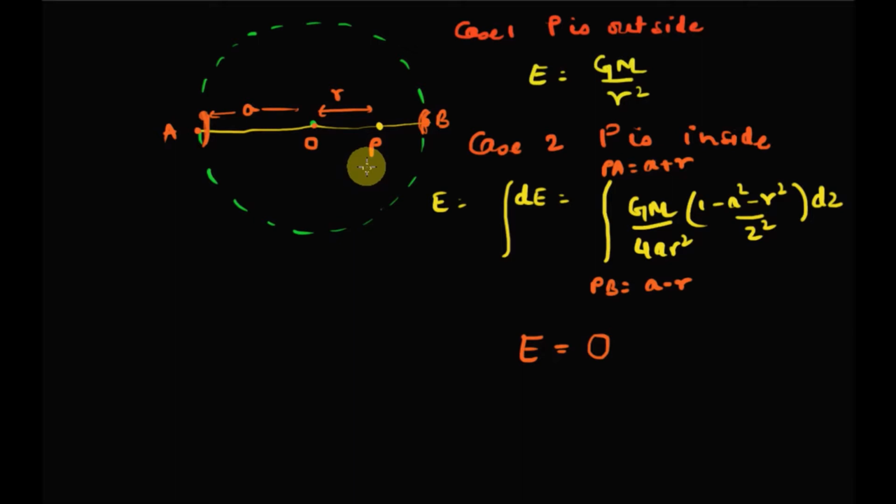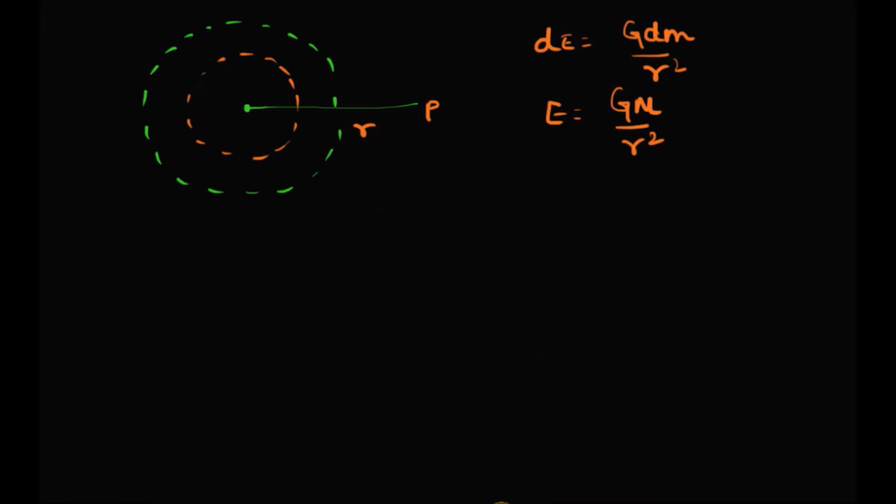Now let's extrapolate this result to find out the gravitational field of a solid sphere. We now have the result of the gravitational field due to a spherical shell, so let's extend it to the gravitational field due to a solid sphere. Let's assume that our Earth is a solid sphere, and there's an object P outside Earth at a distance of r from the center of the Earth.